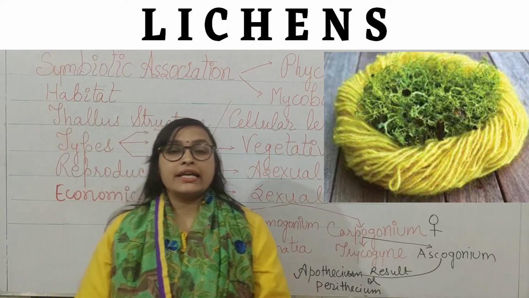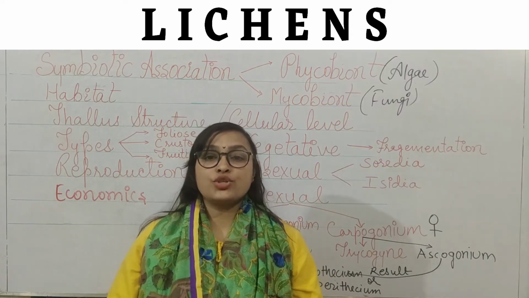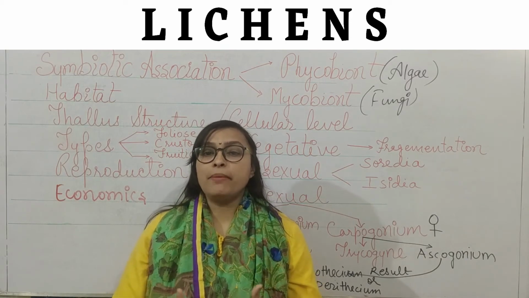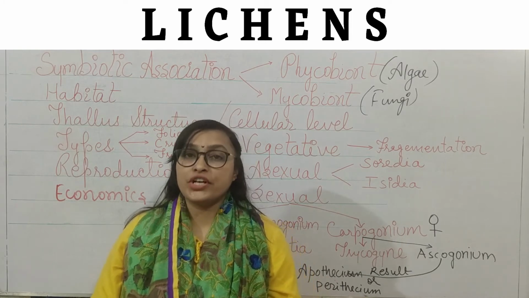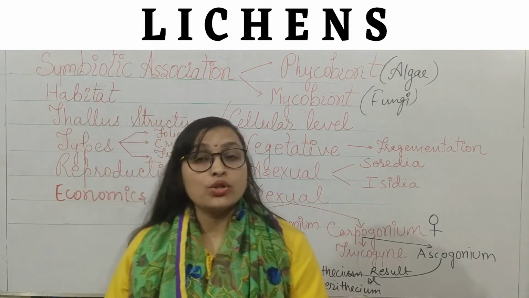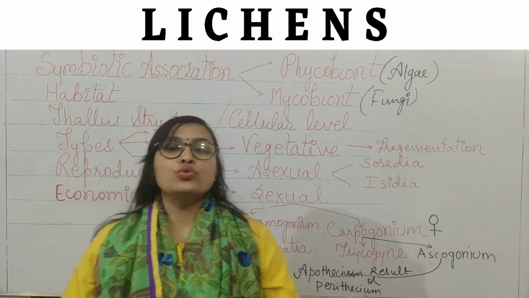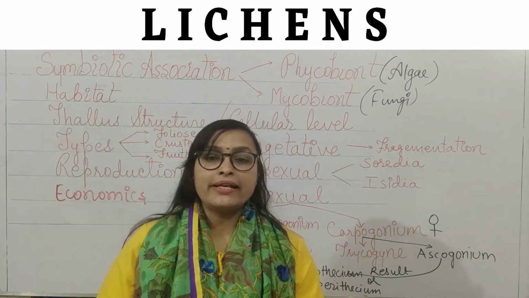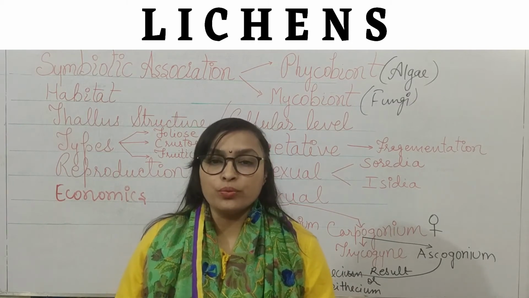Next, lichens like Usnea are researched for their antibiotic properties for use in the development of drugs. Lichens are also used for the production of drugs, right? Lichens are used in deodorants, toothpastes, salves, extracts and perfumes, right?